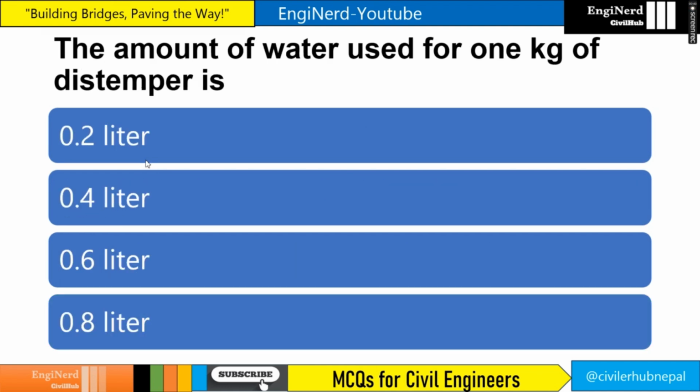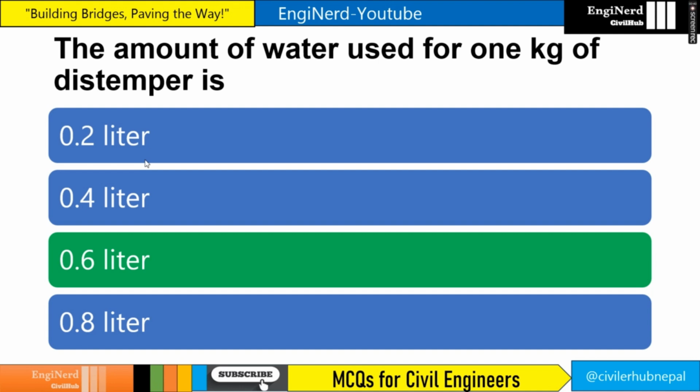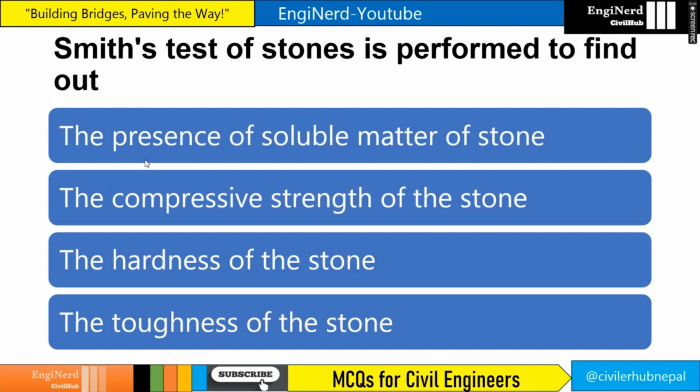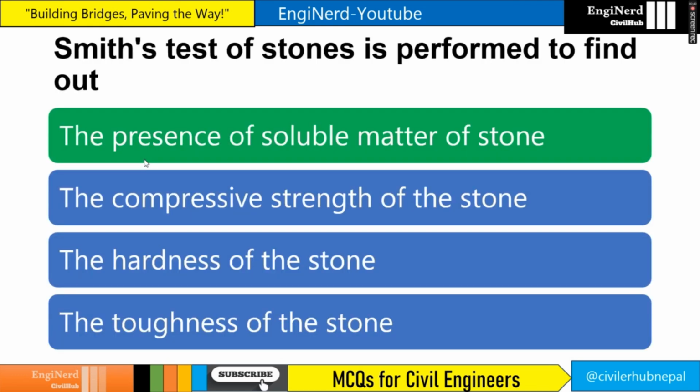The amount of water used for 1 kg of distemper is, if you see here, for mixing 1 kg of distemper, 0.6 liter of warm water is required. So the answer is 0.6 liter. Smith's test of stone is performed to find out what? The presence of soluble matter in the sample of stone. So the answer is presence of soluble matter in stone.